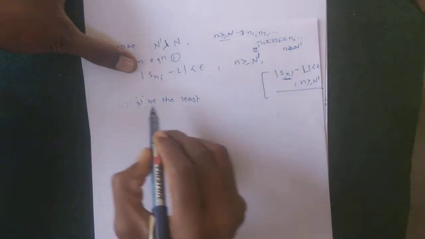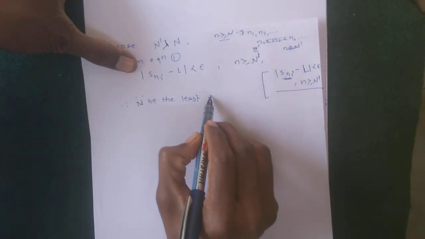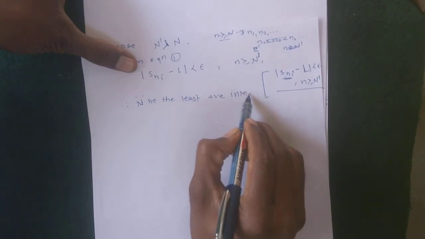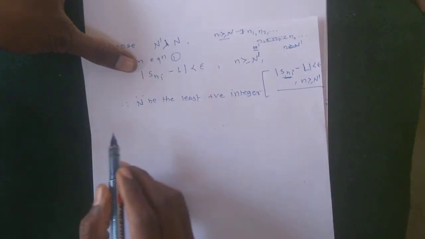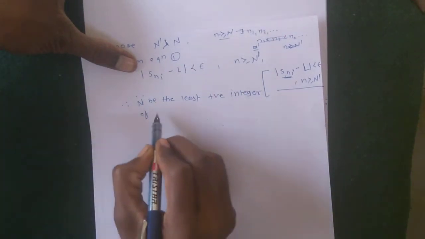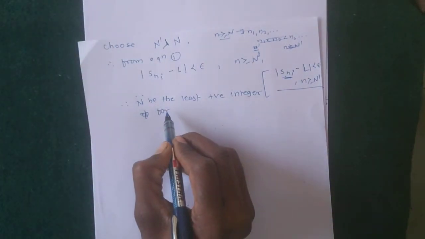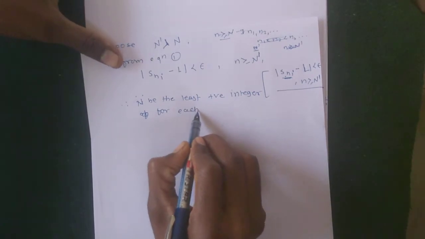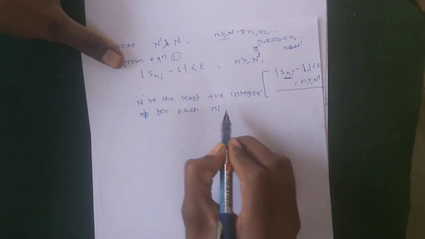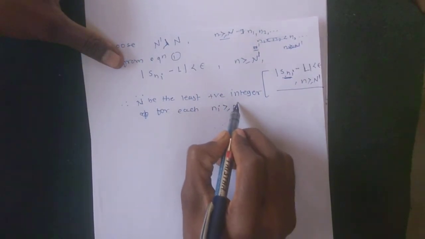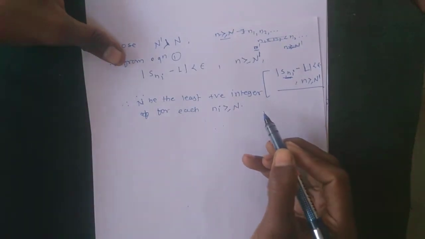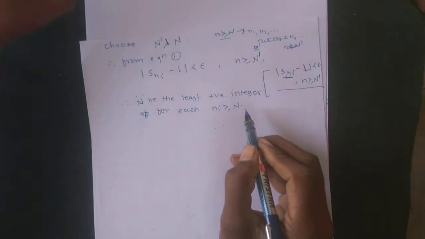Let n be the least positive integer for each ni greater than or equal to n.